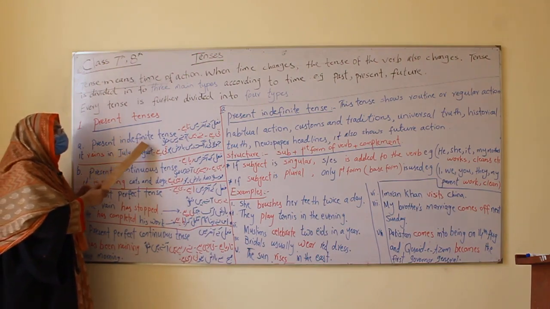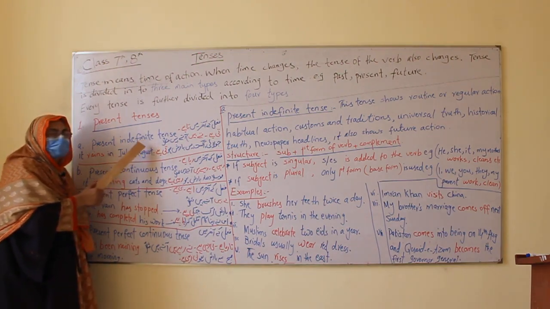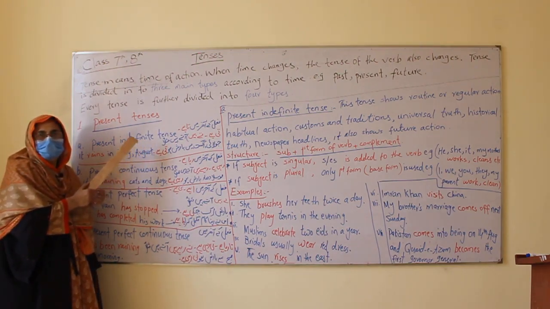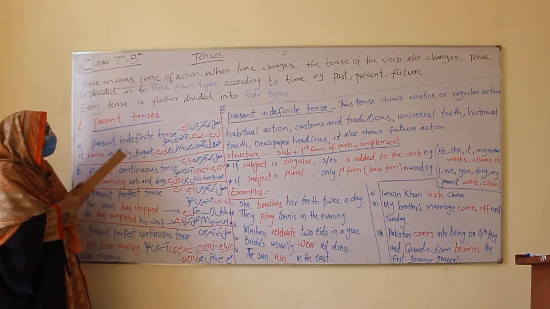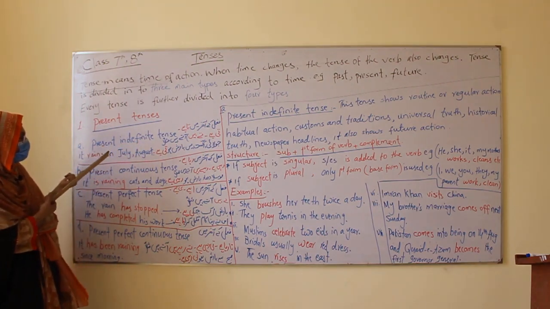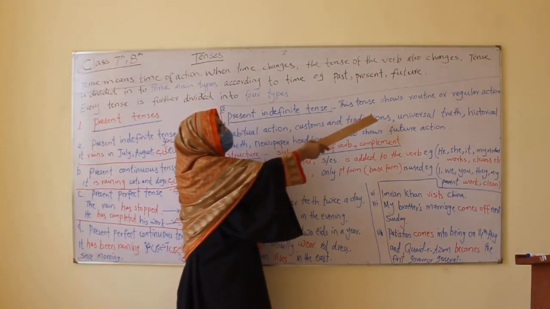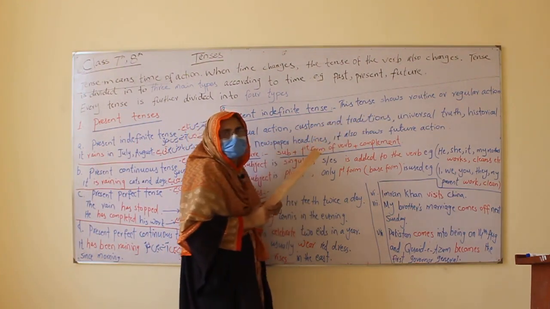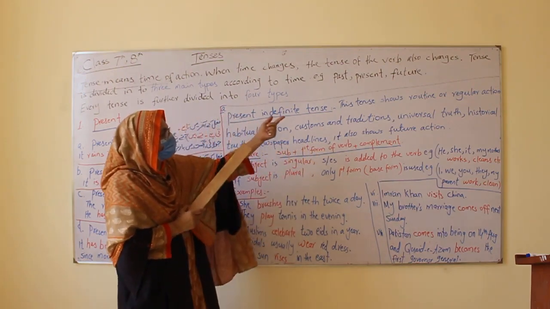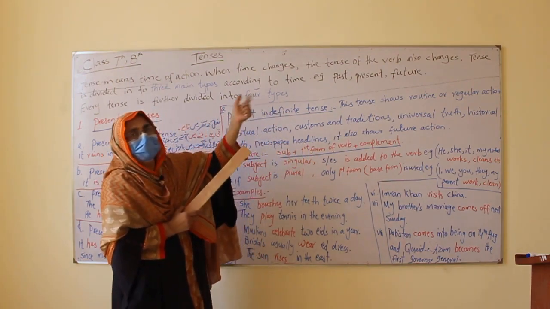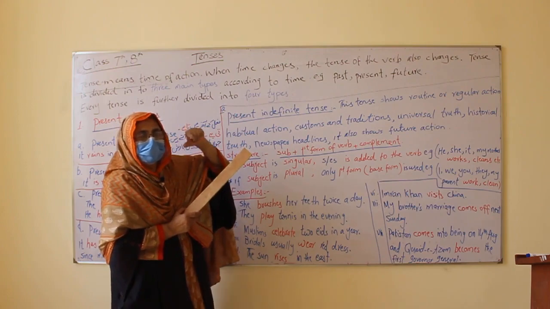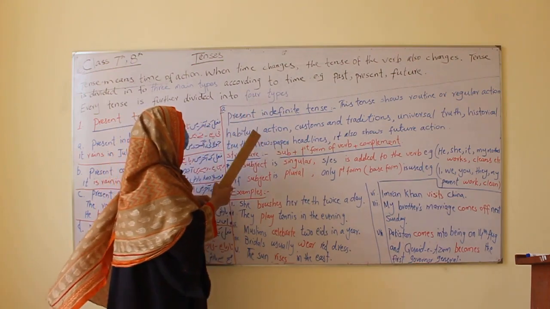And when it comes to tense, it means the time is not defined. Understand how? This tense shows routine or regular action. When it is a routine and regular action, that doesn't have a proper time. It happens in routine at any time.